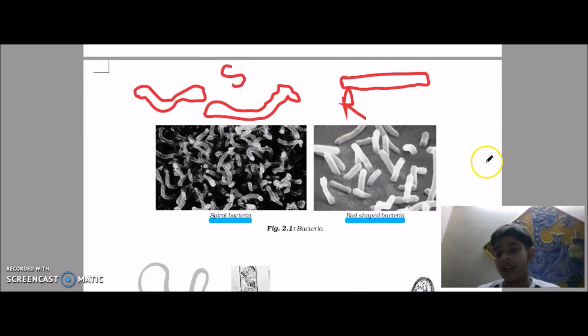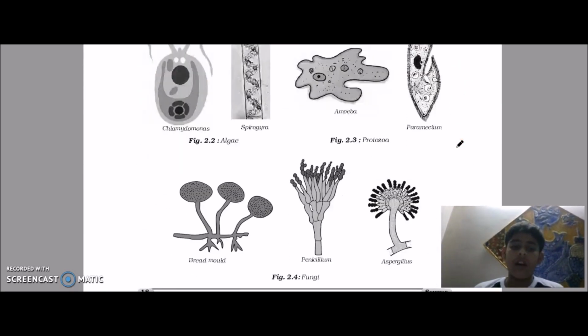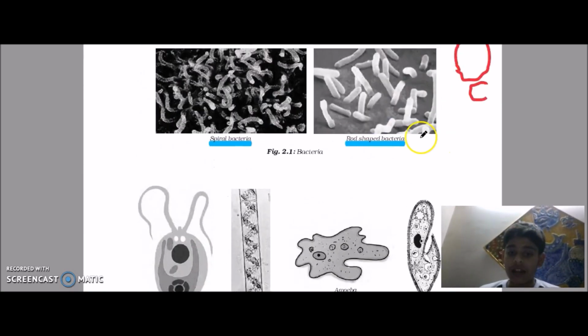There's another type of bacteria called coccus bacteria. These are like rod-shaped bacteria but broader in the width. Rod-shaped are like these, and these are broader in the width. Just simply like that only. So these were the bacteria.